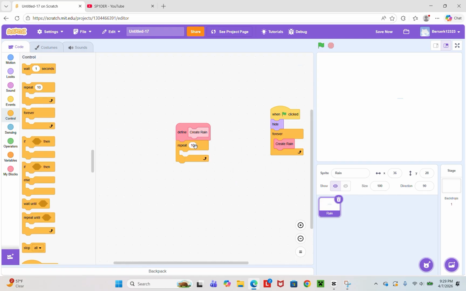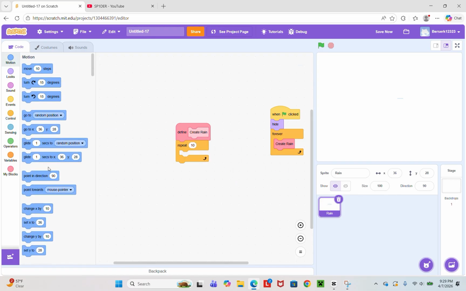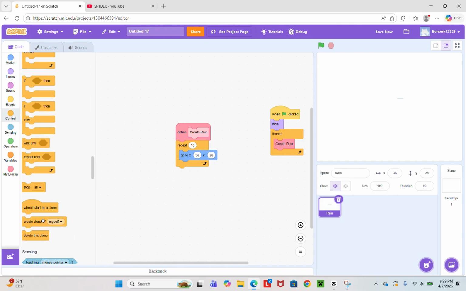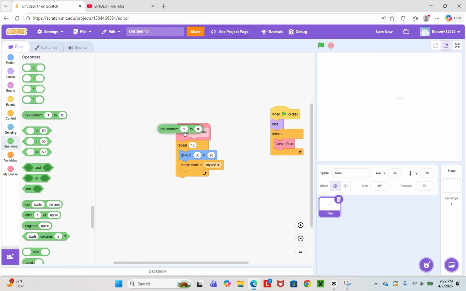and then get a repeat 10, go to X and create clone of myself. Now let's go to operators and put pick random in both of these. Make sure to put the Y to 200. Let's get this to minus 250 and 240.